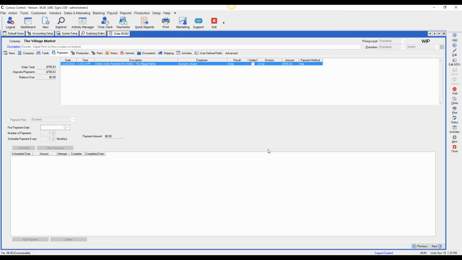That's one way to do it. The second way is if there's a credit card that you want to save, you're going to be able to come here, right-click on it, and then there'll be an option to save the credit card token on the contact file. So in your case, you'll come here to the order, right-click on the payment and save the credit card as a token. That's going to allow you to, whenever you edit the order and change your shipping information, that's going to put a balance on the order, and then you would just go and process a payment like you normally would for that balance.